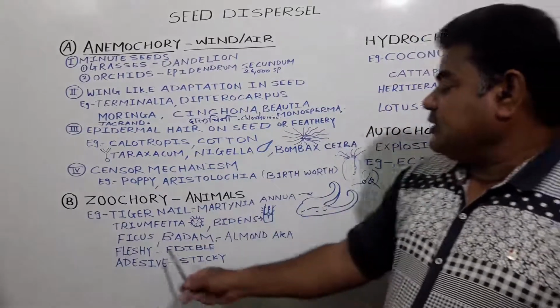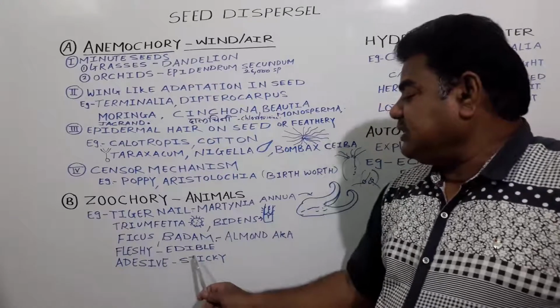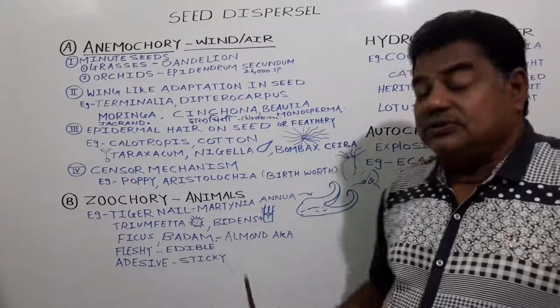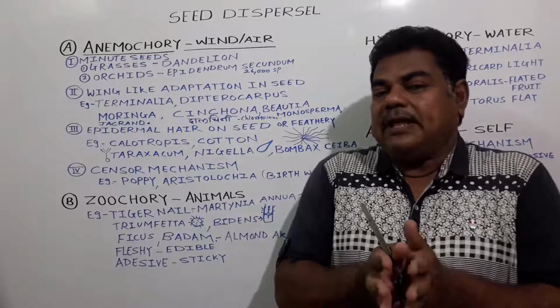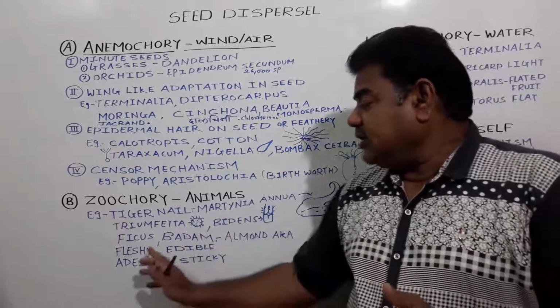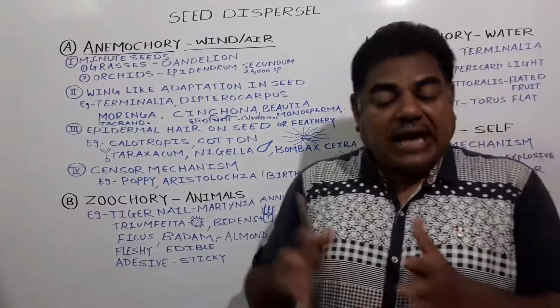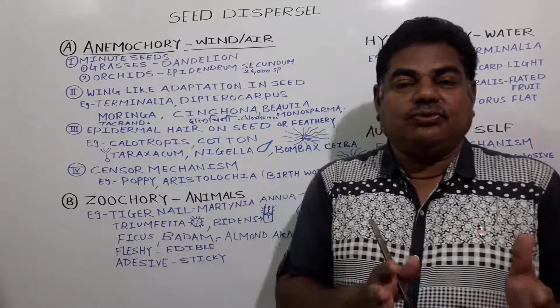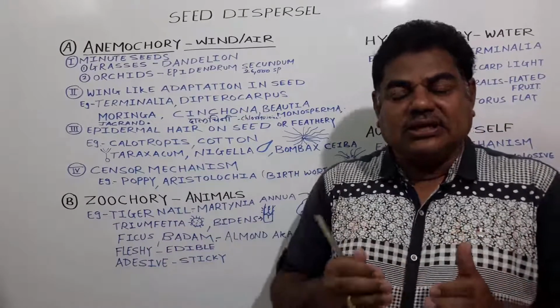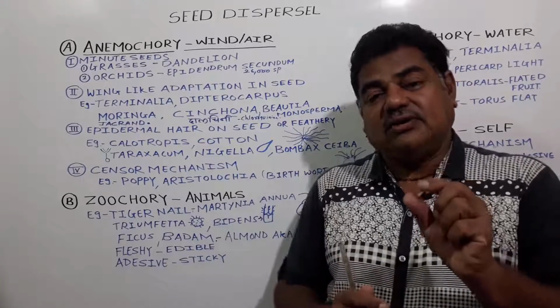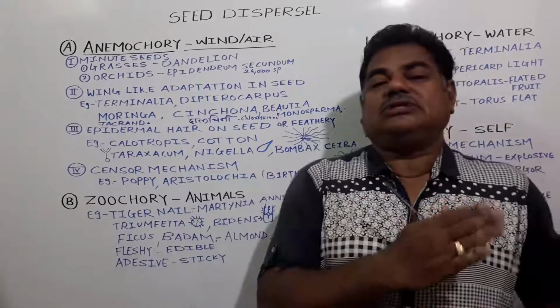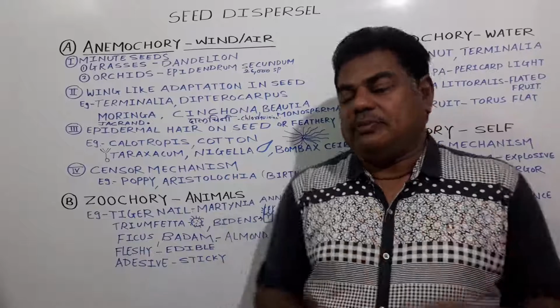Next, there are some examples in which the fruits are fleshy in nature. The fruits should be fleshy and edible, so that the animal gets attracted towards the fruits, the fruit gets eaten by the animals, the seeds are tough, and then the seeds get dispersed from one place to another.